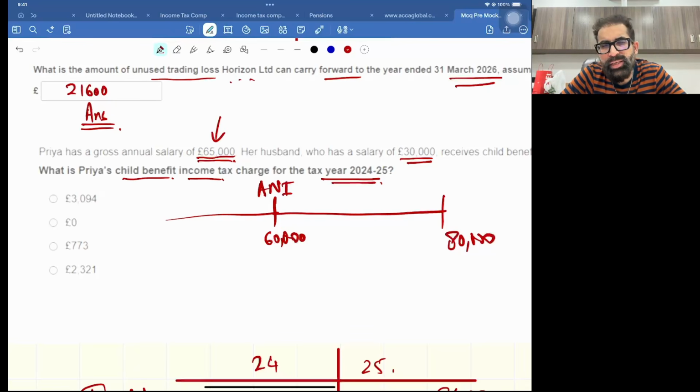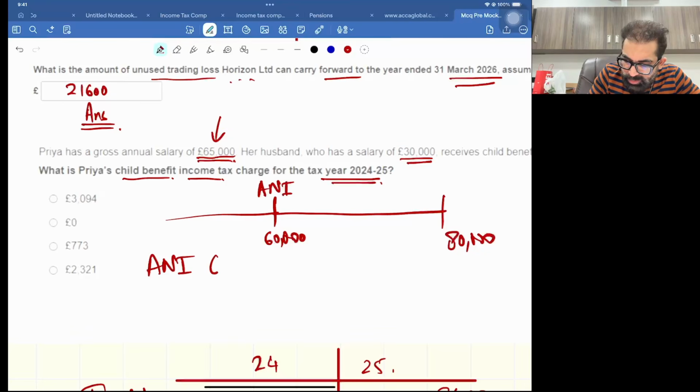Sir, why are you saying ANI? Because this is the only salary. Listen, this is the salary. No other income means this is the total income. No gross PPC and no gross gift aid donation. So this is your ANI. So your ANI in this question for this lady is 65,000. Now, 65 means it's between 60 and 80. So just subtract the limit of 60,000 and the excess is 5,000.